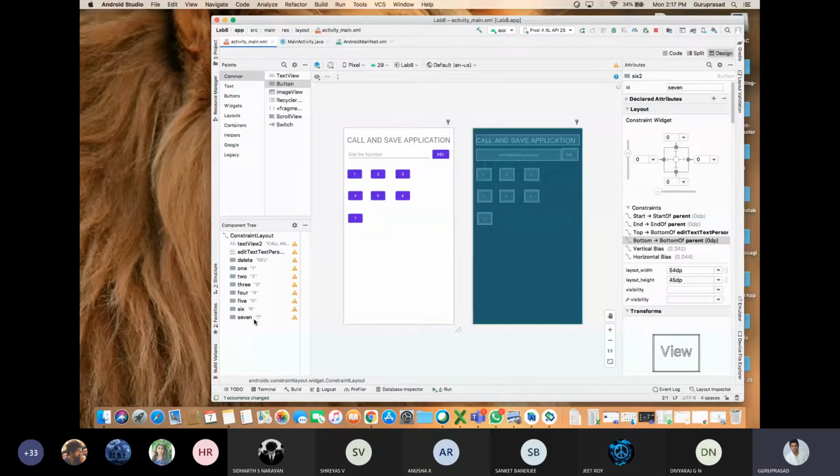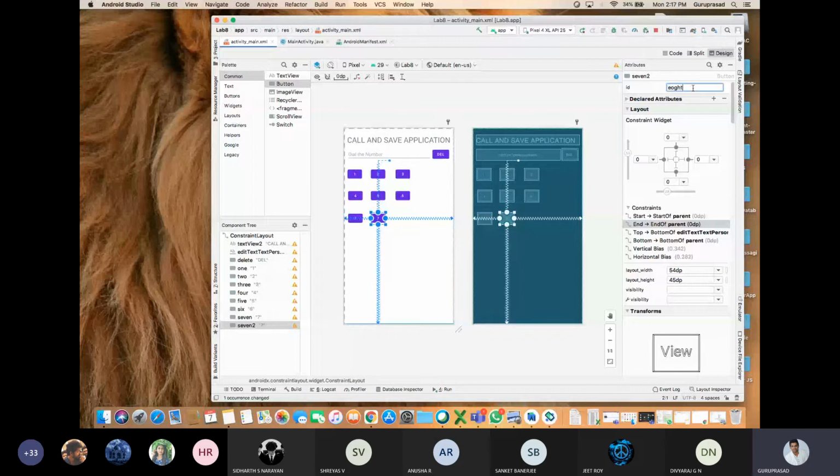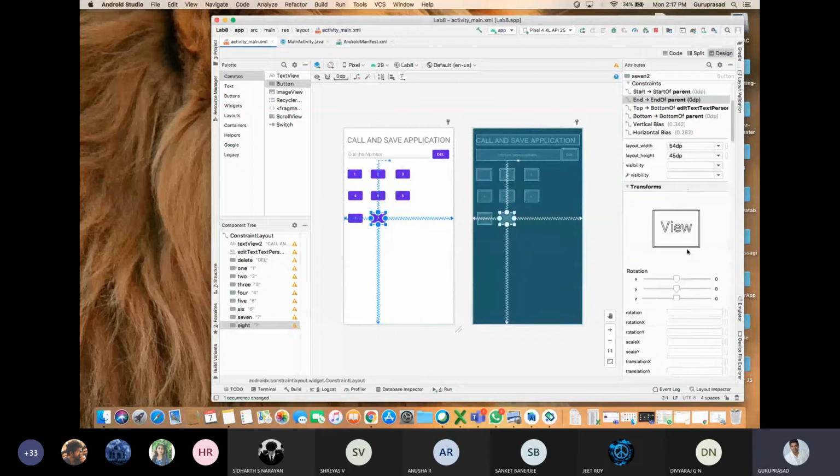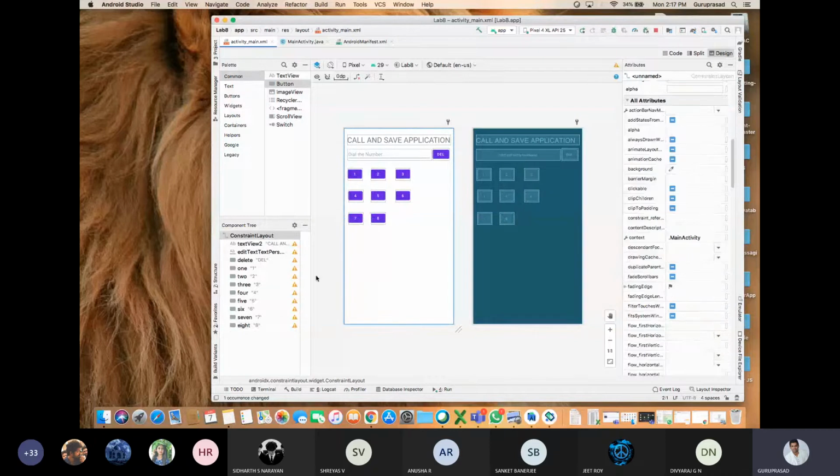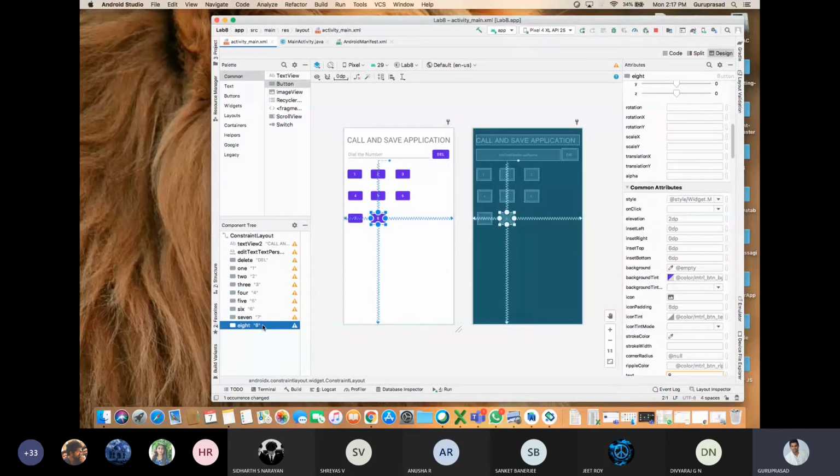Eight. 8. Okay. Refactor it. Then 8. Okay. Then Control C, Control V, 9. Double click on that. Text is 9. Enter. Then ID is 9.